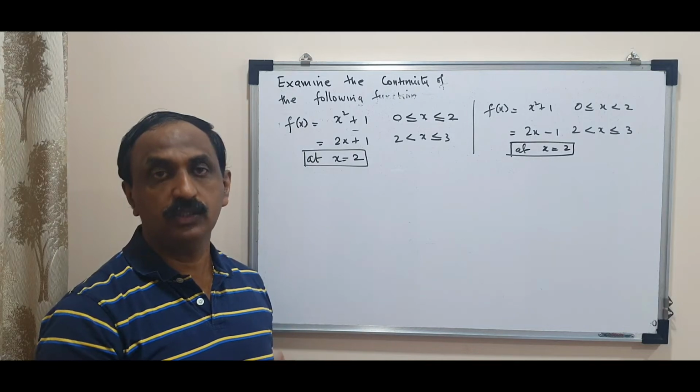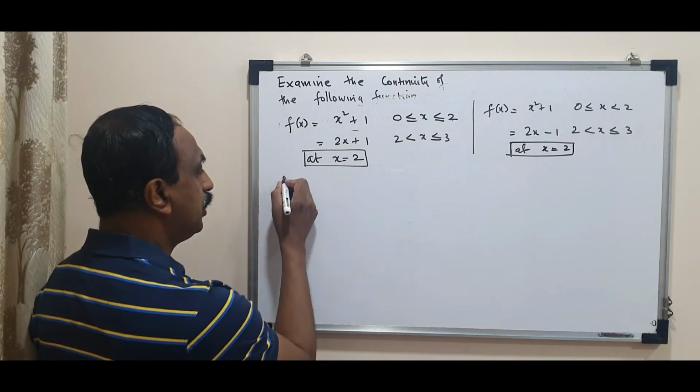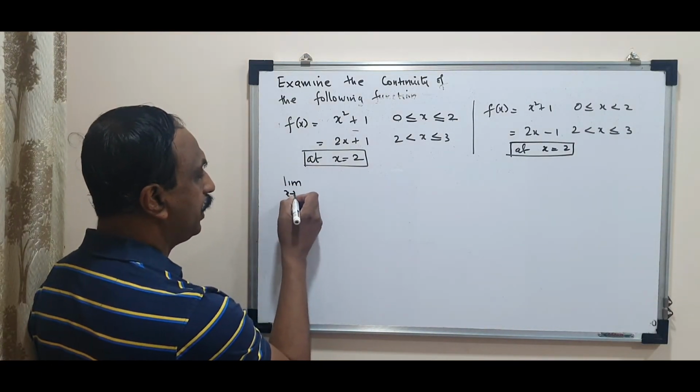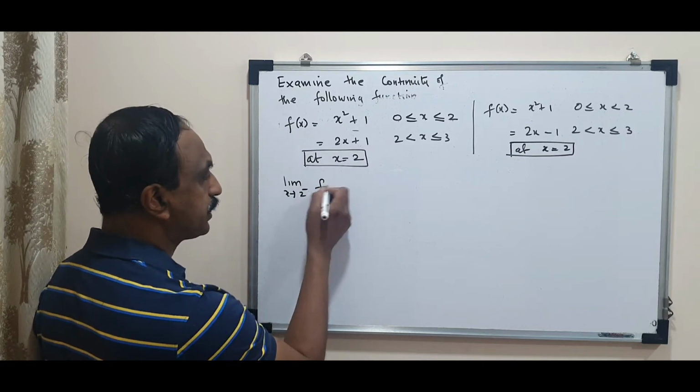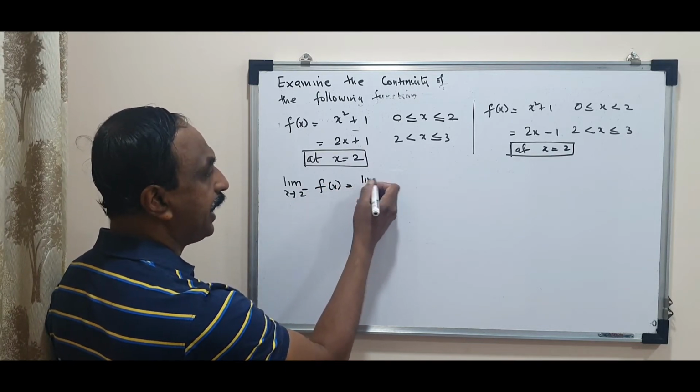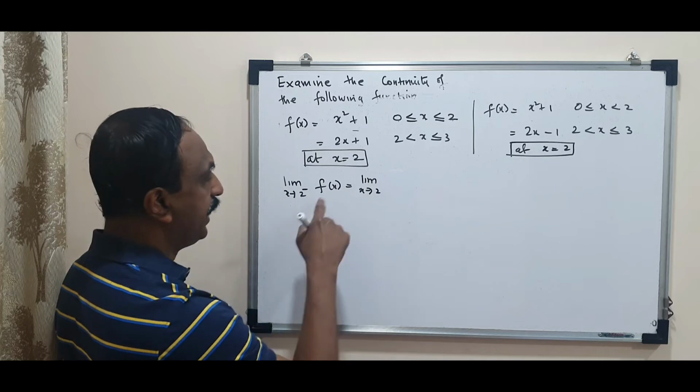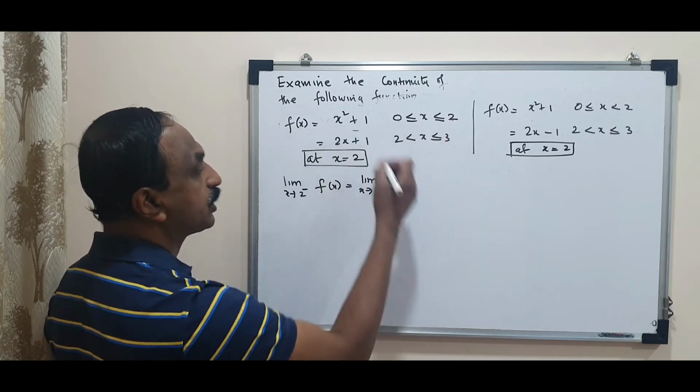So here both the functions are different. Hence, we need to calculate all of them. Limit x tending to 2 minus f of x. That is limit x tending to 2. When x is less than 2, the function is x square plus 1.